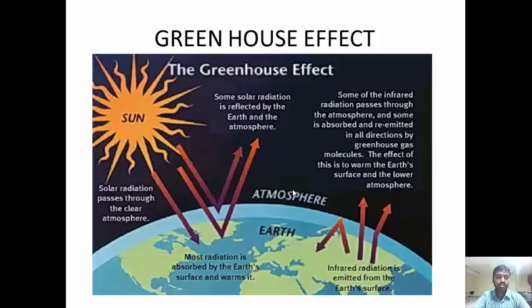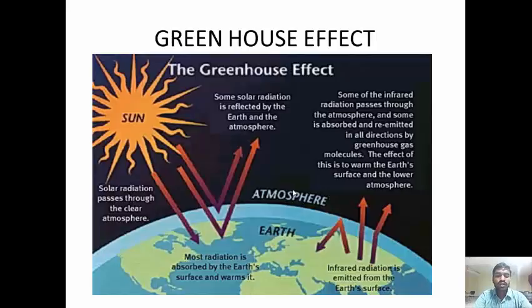What is the greenhouse effect? It is mainly the increase in the Earth's atmospheric temperature. Generally, the temperature on the Earth depends on the heat coming from the sun. Heat is a form of energy, and some of the energy is reflected by the clouds, and some is reflected by ice, and the remaining heat comes directly to the Earth.